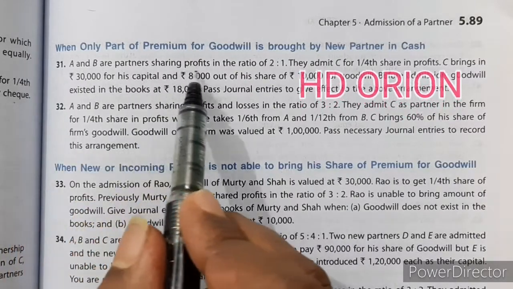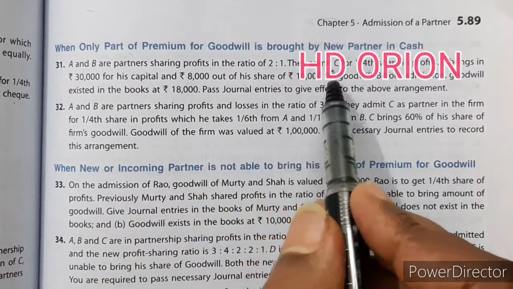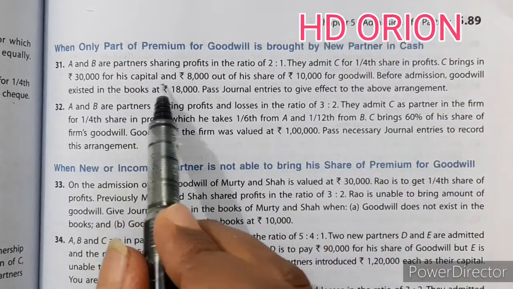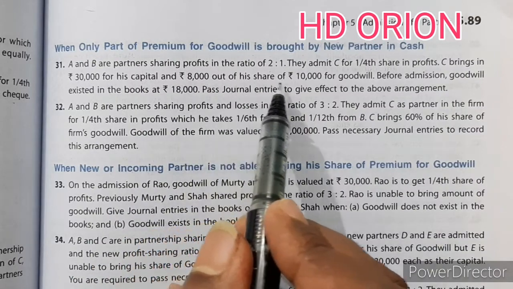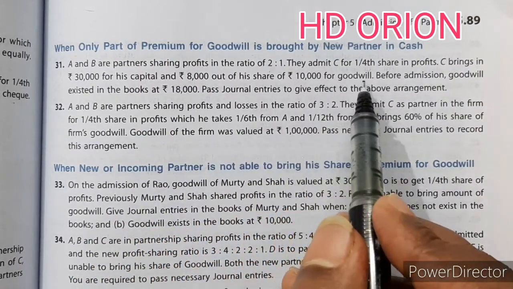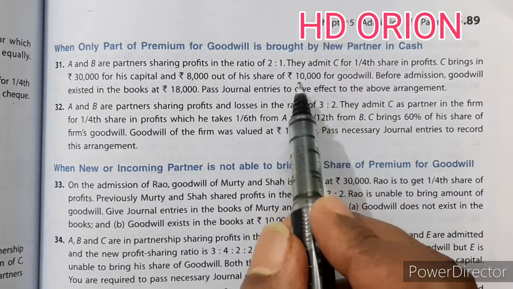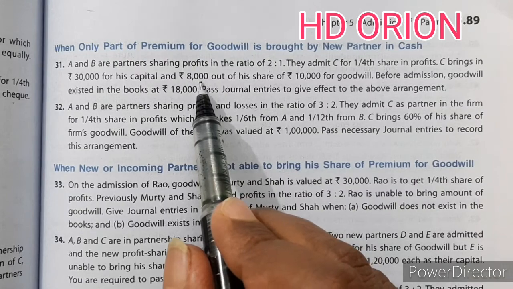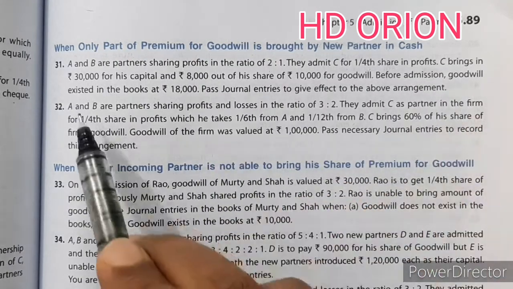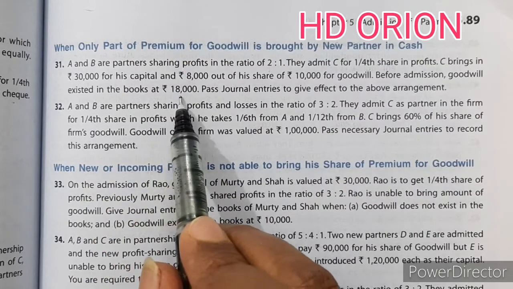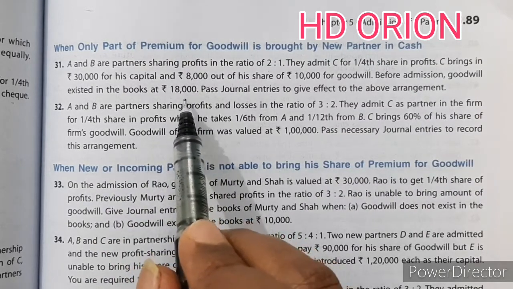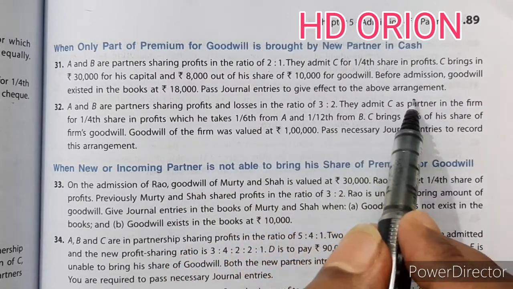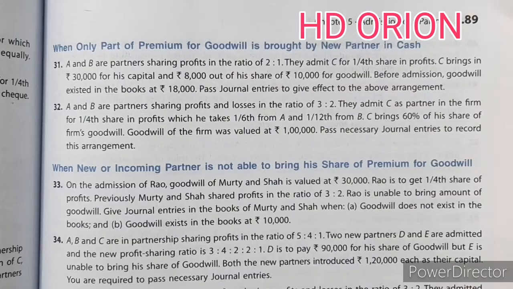A and B are partners sharing profits in the ratio of 2:1. They admit C for 1/4 share in the profits. C brings in rupees 30,000 for his capital and rupees 8,000 out of his capital of rupees 10,000 for goodwill. So C was supposed to bring rupees 10,000 for goodwill, but out of 10,000 he could only manage to bring rupees 8,000. Before admission, goodwill existed in the books at rupees 18,000. So this is an old existing goodwill, so we will write off in old ratio. Pass journal entries to give effect to the above arrangement. Let us see the journal entry for this.